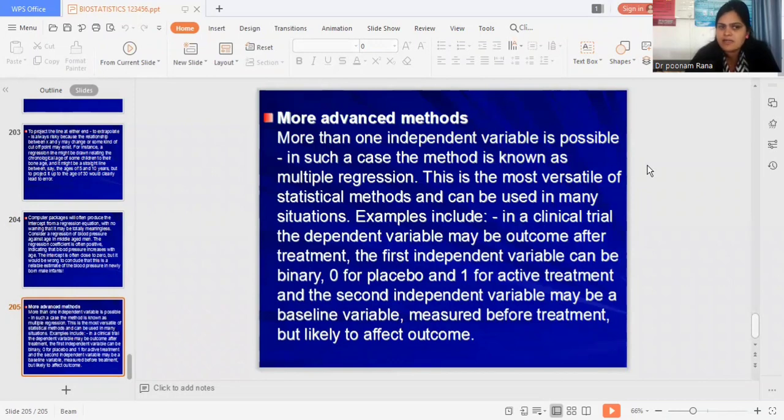For example, in a clinical trial, the dependent variable may be the outcome after the treatment, and the first independent variable can be binary, 0 for placebo and 1 for active treatment. And the second independent variable may be a baseline variable measured before treatment but likely to affect the outcome.